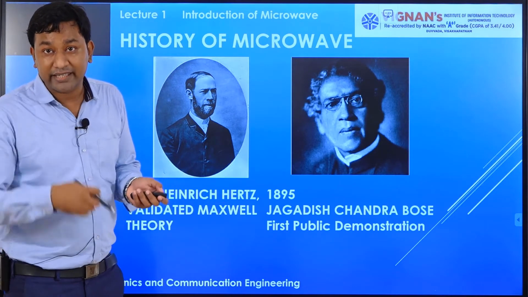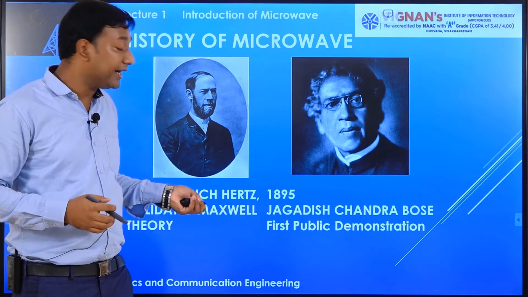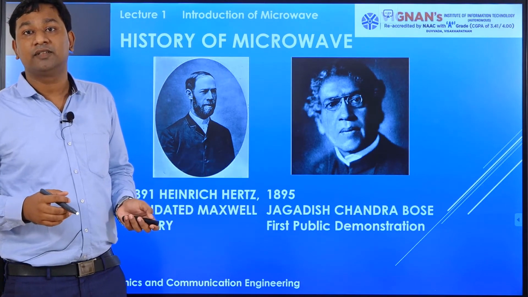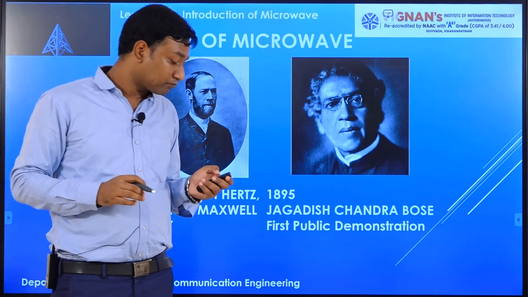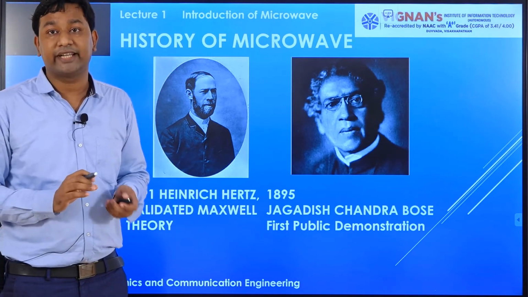Research is still going on in millimeter waves, but in the early 1890s he did all those things with his own instruments. Whatever Jagadish Chandra Bose did was for short range communication.